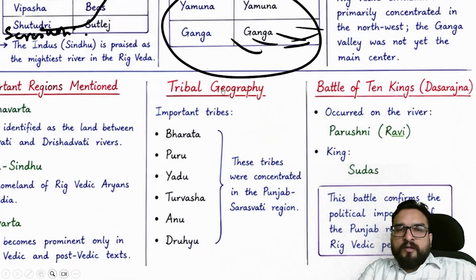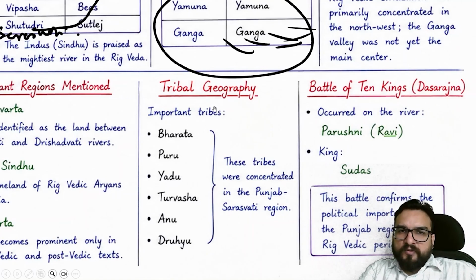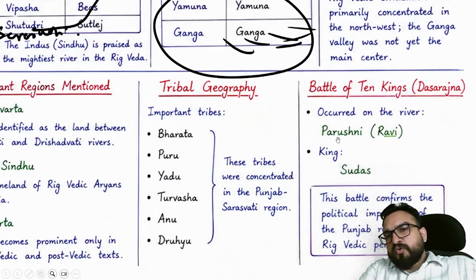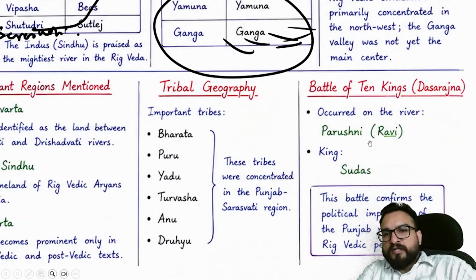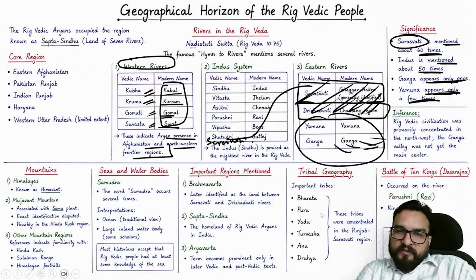Tribal geography I will be telling you in the polity part, like the Panchjanya tribe was important. I will tell you this in polity. And one, the Parushni river, is related. In polity I will tell you about the Battle of Ten Kings, which happened on the banks of this Parushni river, and who won? Sudas won, right? So the battle confirms the political importance of the Punjab region in the Rigvedic period.